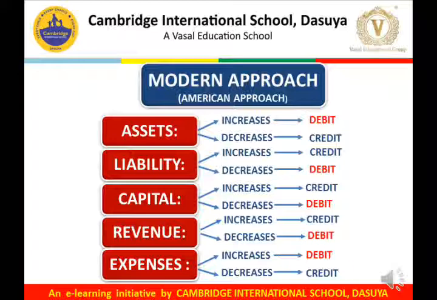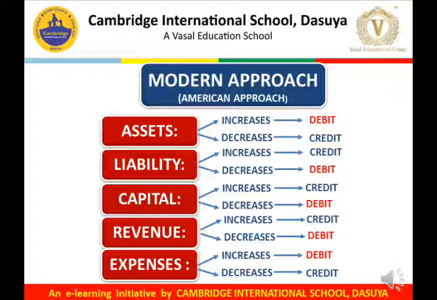Now comes the revenue. Now what is revenue? Revenue is the amount received from the sale of goods and services. So if there is any increase in revenue, it should be credited, and if there is a decrease in the revenue, it should be debited.